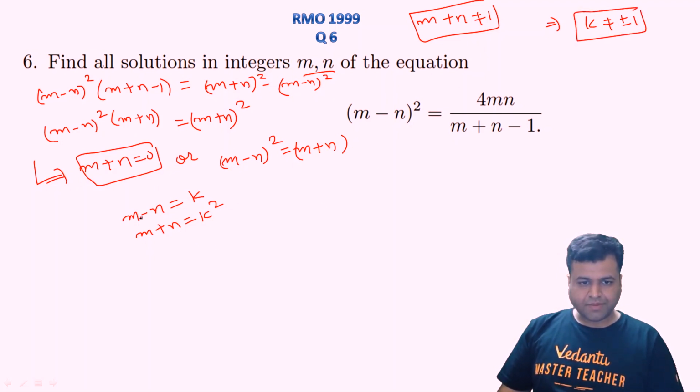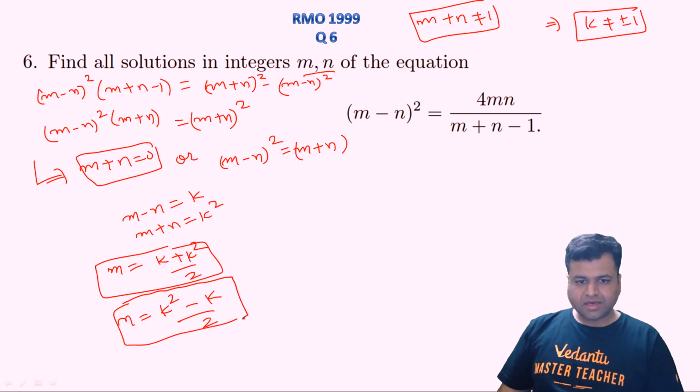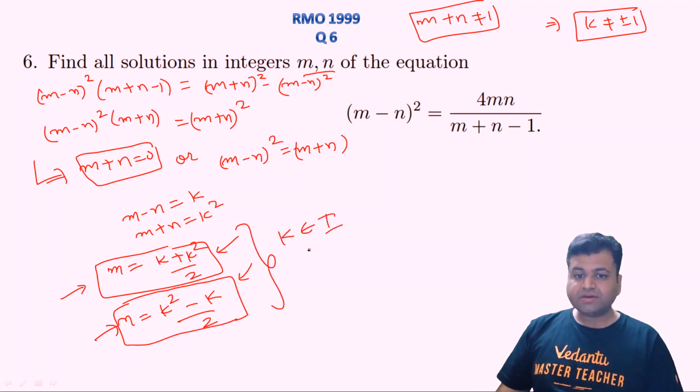From this we can find the value of m. Just add these things. So m will be nothing but (k plus k square) upon 2, where k is any integer, right? And just subtract these things. So n will be nothing but (k square minus k) upon 2, right? Clearly, the numerator has the product of two consecutive numbers, so it will always be divisible by 2. Hence for each and every value of k, this will be an integer, right? So one solution is this, where k belongs to any integer, but k should not be equal to plus or minus 1, right? So one is this. Second is nothing but m plus n equals to 0, right?